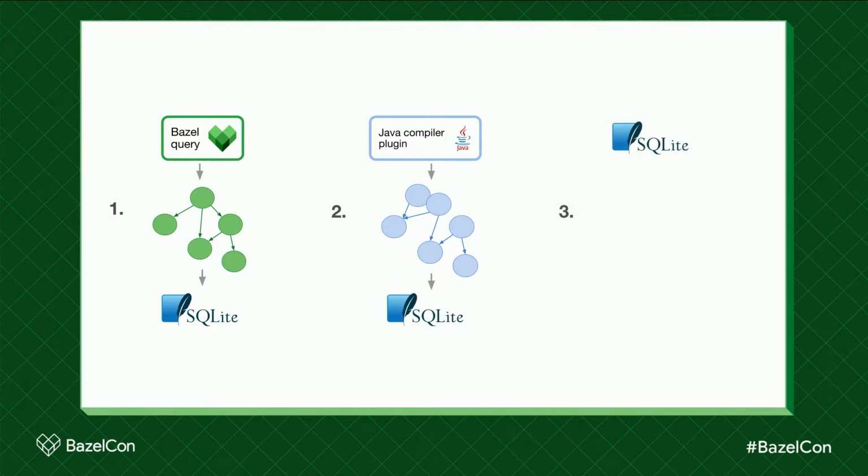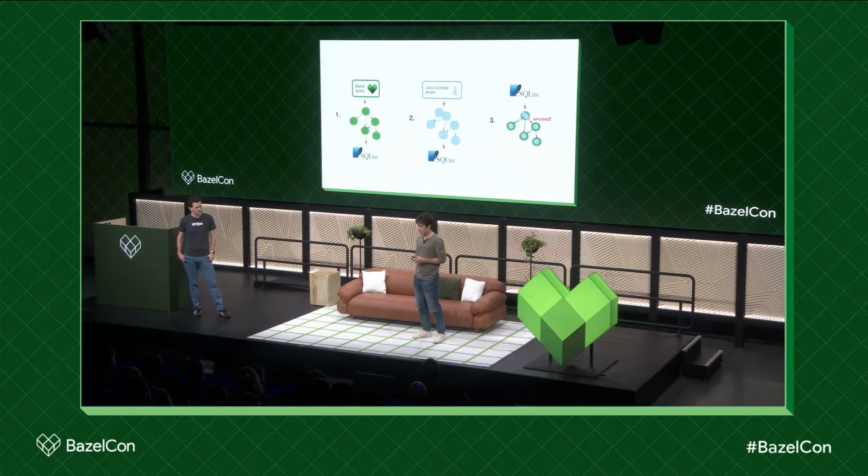And then we relate the two graphs. So we find any edge that's in the Bazel dependency graph, but not in the Java dependency graph. And then we can mark those as unused and remove them. So it's a pretty simple process, but has some interesting details in it.